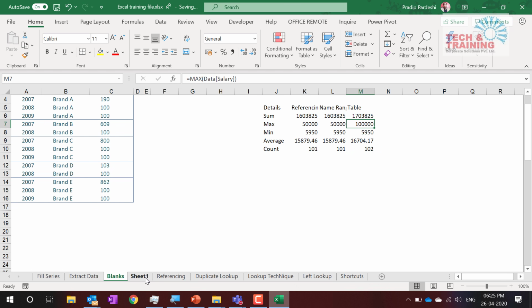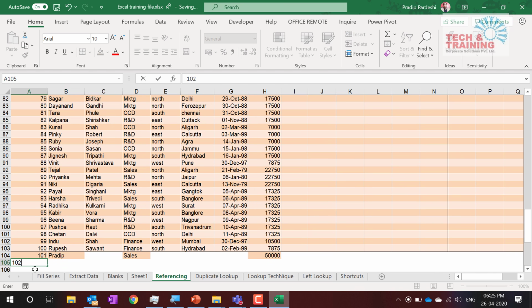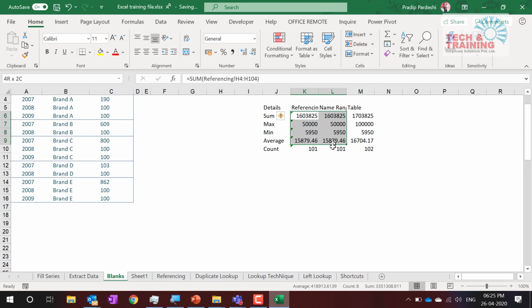Now let me go back once again with referencing, add Prashant here, 102 Prashant sales 1 lakh. In both these columns, it does not get auto updated, but here the data got auto updated. That is the brilliant feature, friends. Remember, your file that you are working on has multiple formulas written in multiple sheets.